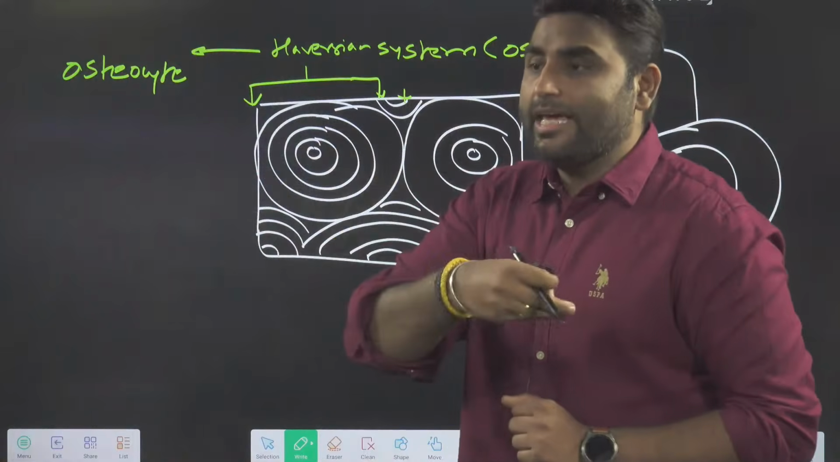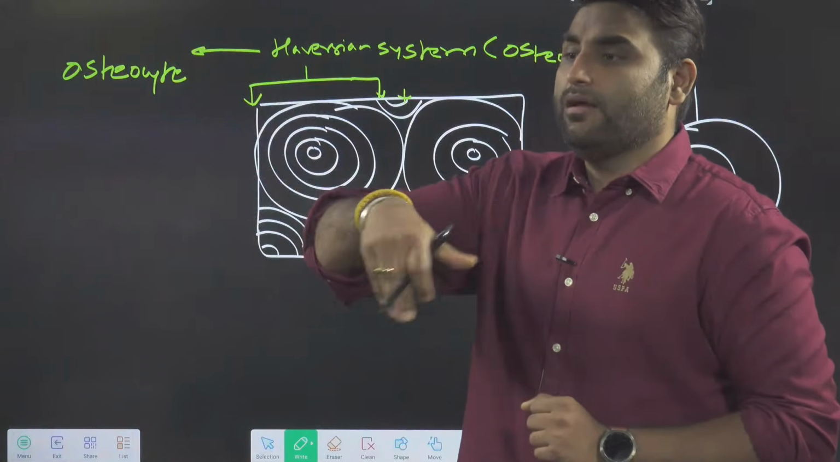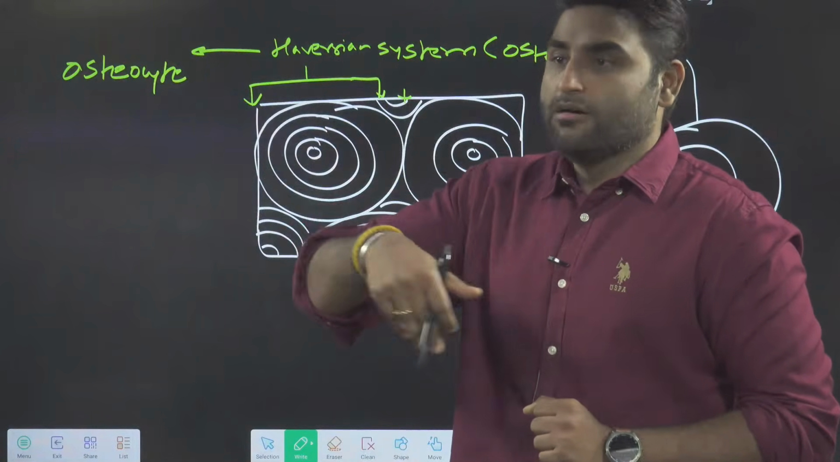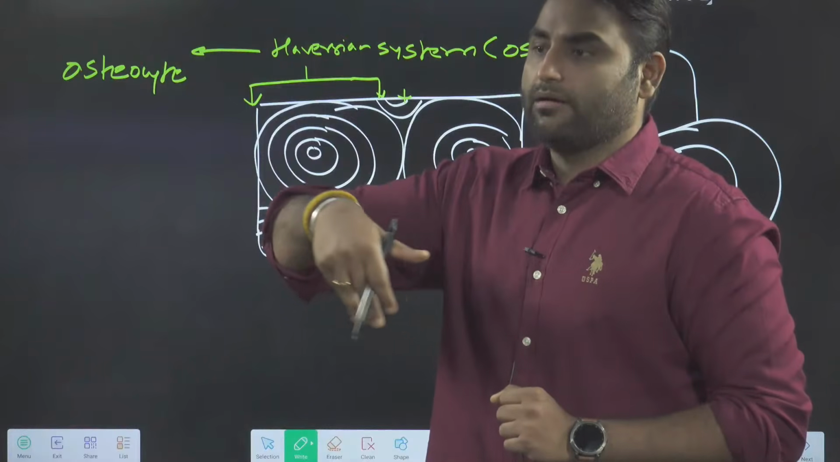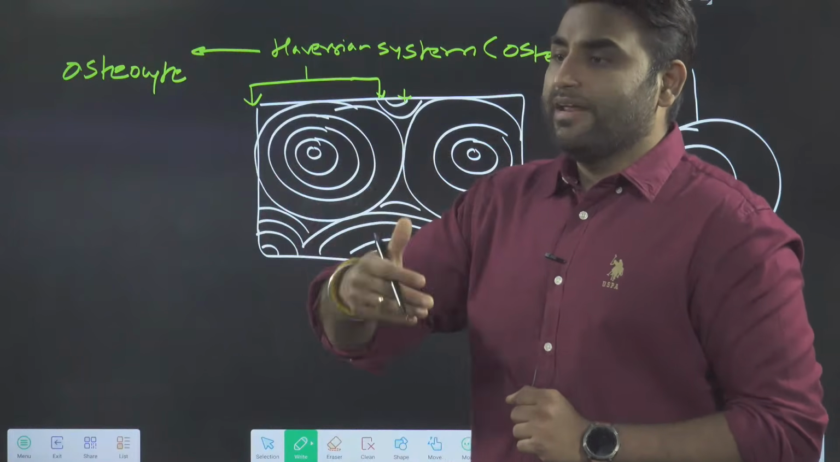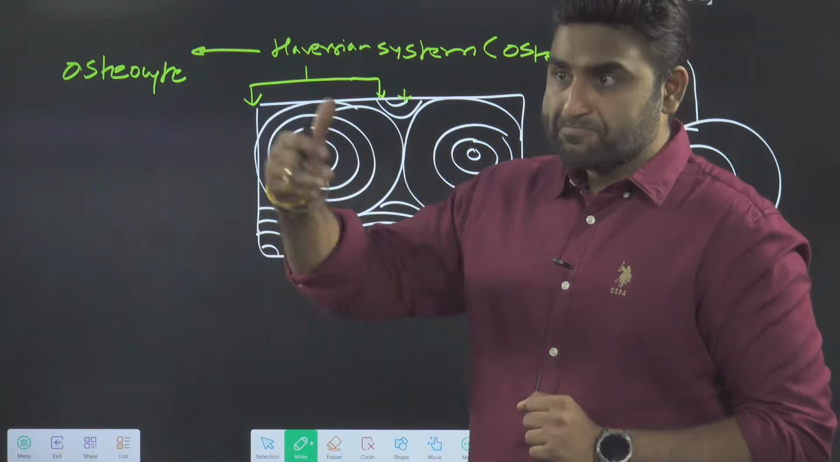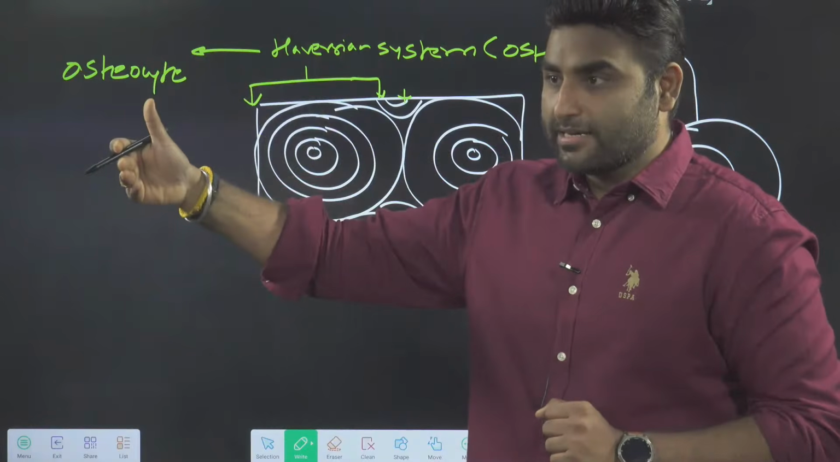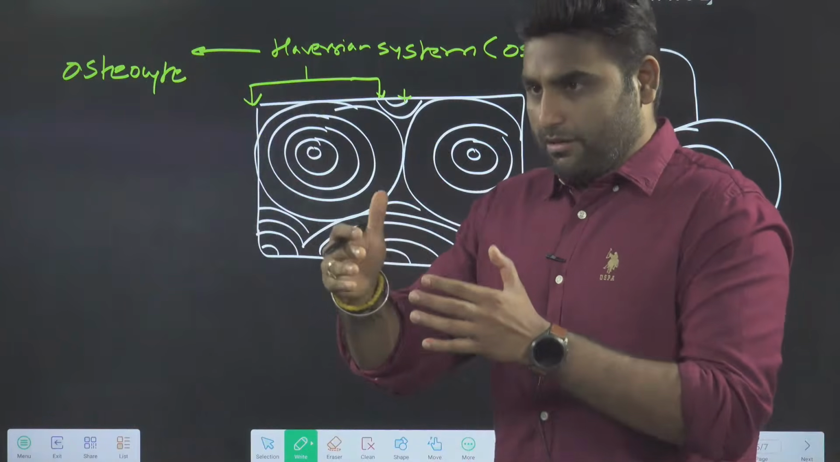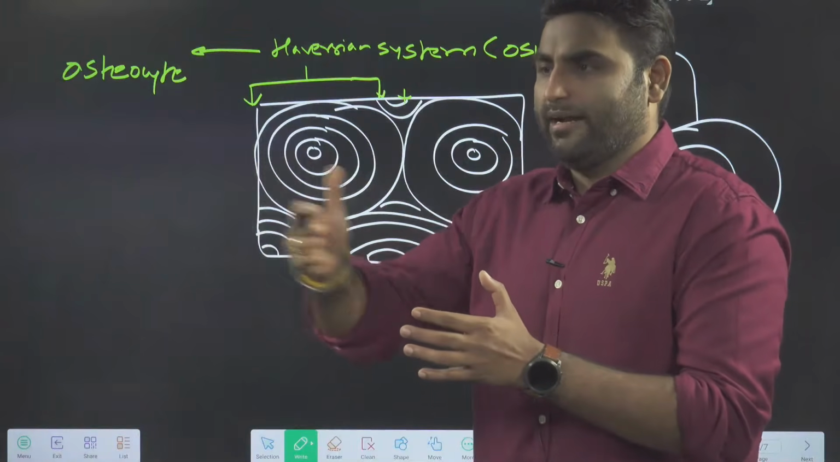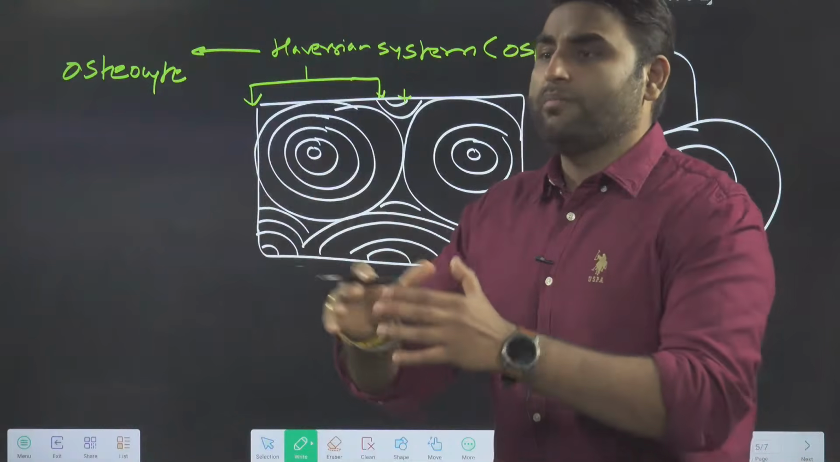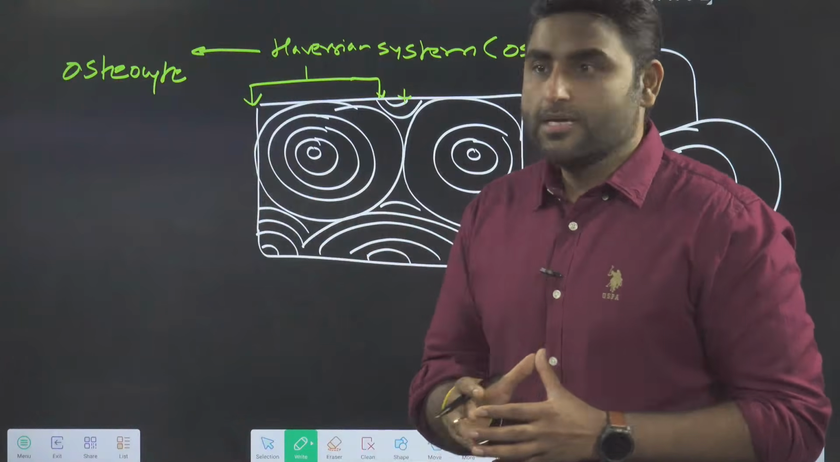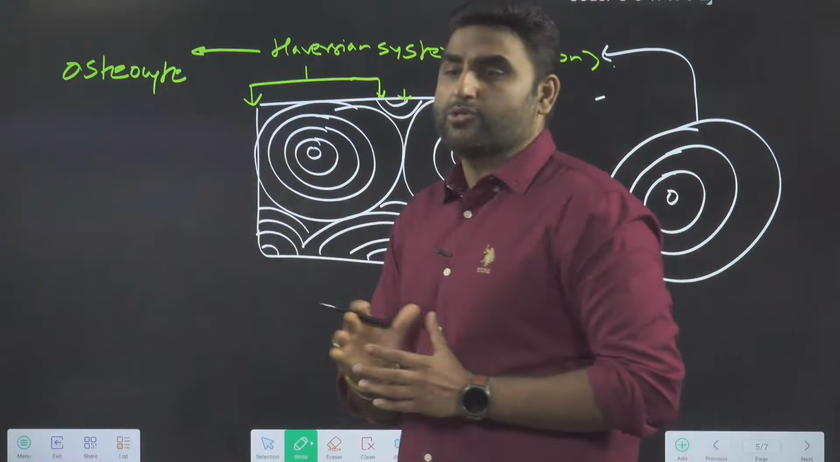So what do the osteocytes do? Osteocytes keep on making layer after layer. First inner layer, outer layer, then further. So every layer keeps increasing. After the first layer is the outermost, then second layer, third layer. They keep on making the layers. So who is responsible? Osteocytes.